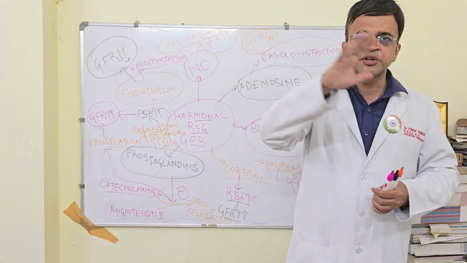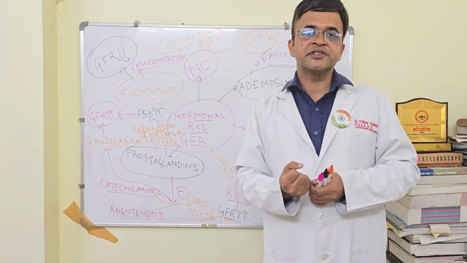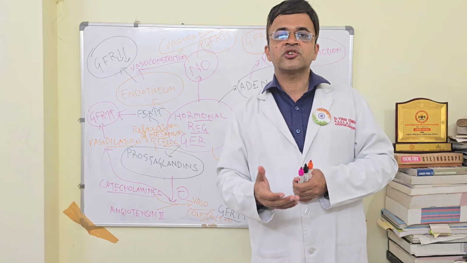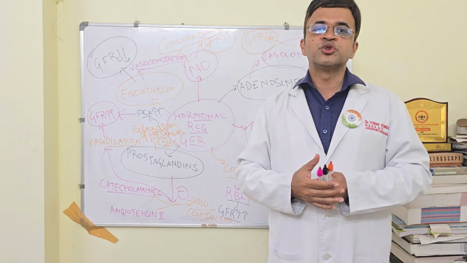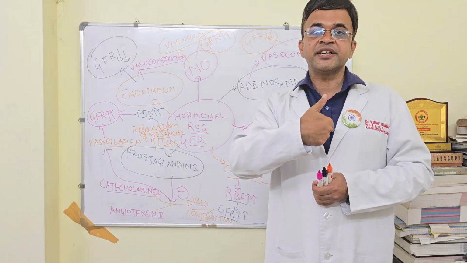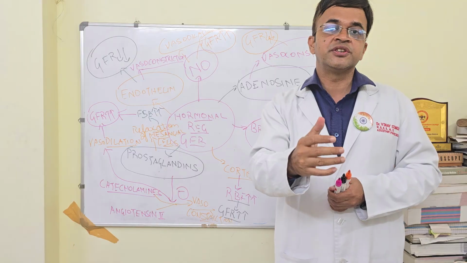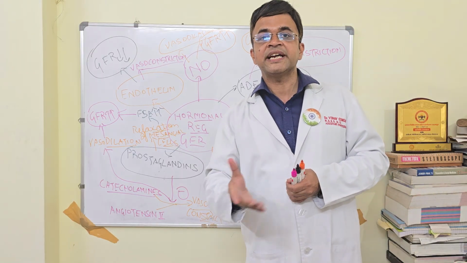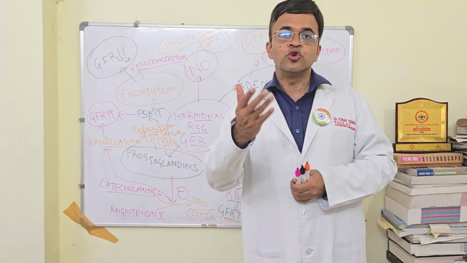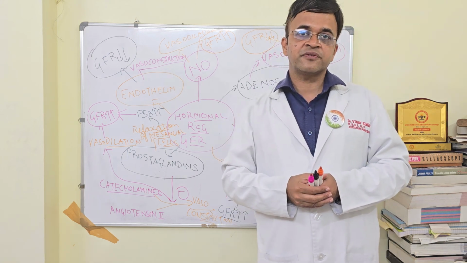So there are a multitude of hormones which help in regulation of GFR. Endothelin is a potent vasoconstrictor which leads to decrease in GFR. Nitric oxide is a potent vasodilator which leads to increase in GFR. Adenosine causes vasodilation in brain and cardiac tissue, but it causes vasoconstriction in kidneys, so it will lead to reduction of GFR. Bradykinin is a potent vasodilator, so it causes increase of GFR. Glucocorticoids lead to increase in renal blood flow, which leads to increase of GFR.